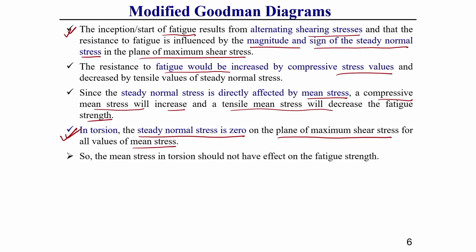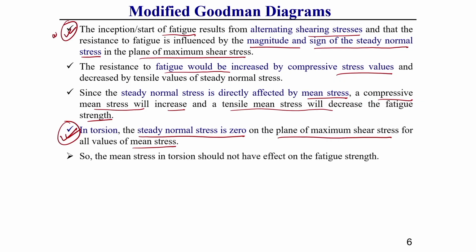That is very common, because compressive stress helps to close the fatigue crack, whereas tensile stress acts to open the crack, which helps to propagate it. That is why fatigue strength decreases if it is subjected to tensile normal stress. If it is subjected to compressive normal stress, then its fatigue resistance will be increased.